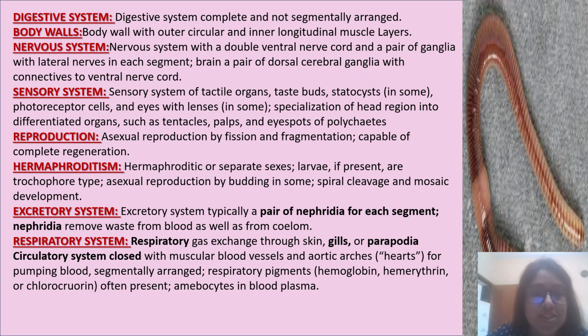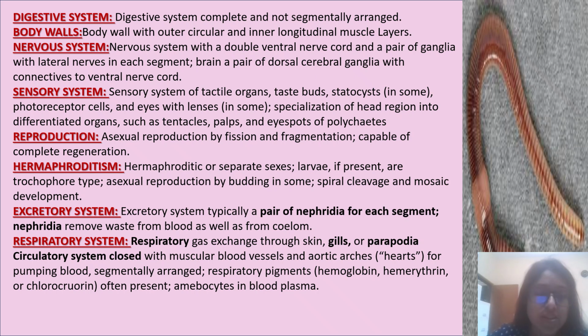Next, reproduction. Asexual reproduction by fission and fragmentation, capable of complete regeneration. Hermaphroditic or separate sexes; larvae, if present, are trochophore type. Asexual reproduction by budding in some; spiral cleavage and mosaic development. Excretory system: typically a pair of nephridia for each segment. The nephridia remove waste from blood as well as from coelom.